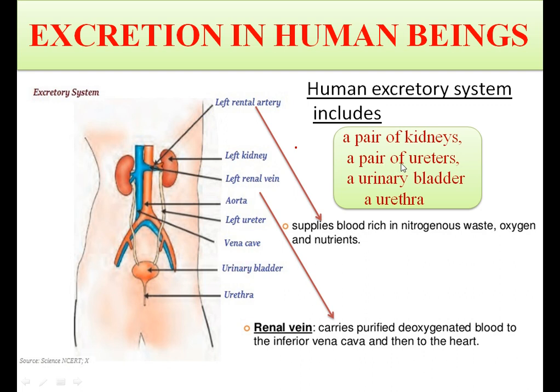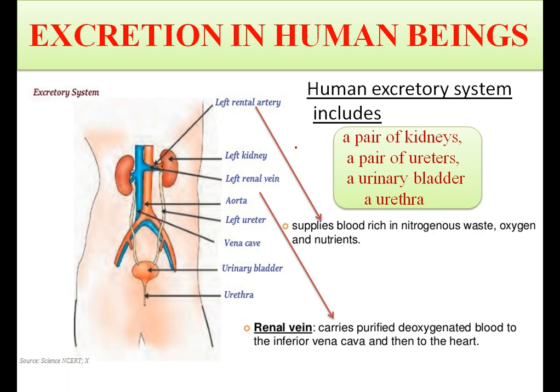Then a pair of ureters, the excretory tubes, one from each kidney. So here are the two kidneys, that is one pair, left kidney and right kidney. From here arises a ureter from each kidney, then it opens into a urinary bladder. The ureters are the tubes which carry urine from the kidney to the bladder. Urine is stored in the urinary bladder and is passed out from the body through the urethra.